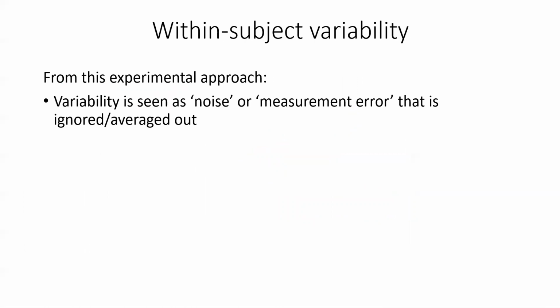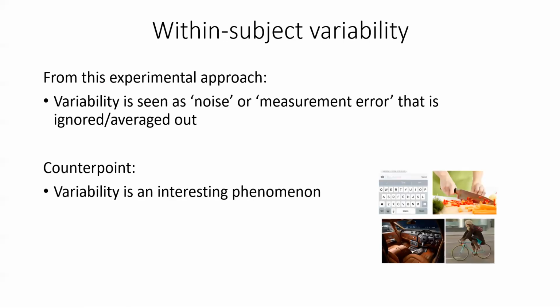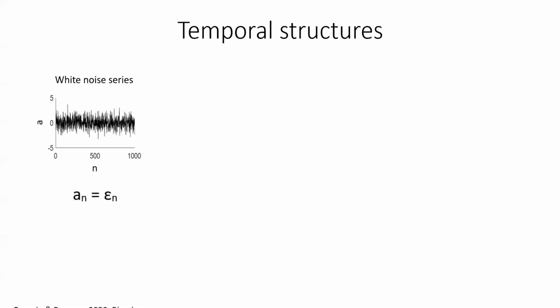However, variability is very interesting on its own. First of all, in real life, we are also variable. And also variability is a reliable individual trait with clinical implications. And most importantly, for the aim of this study, variability does not behave like noise, as we can see from its temporal structures. To look at this, let's take a time series in which each observation is just random error. By definition, this time series will not show any dependency over time.